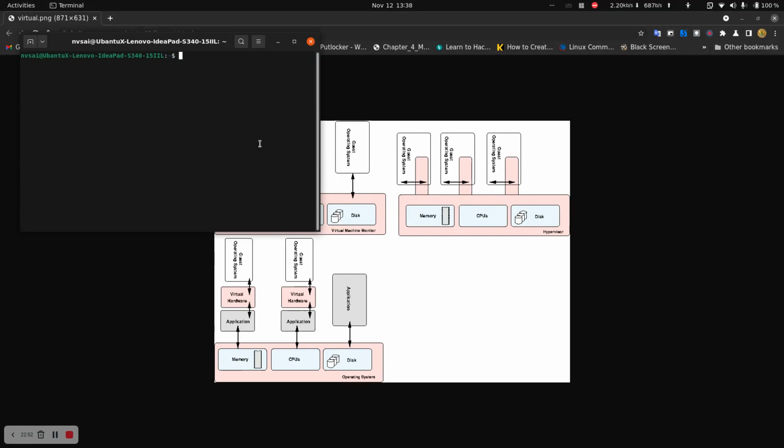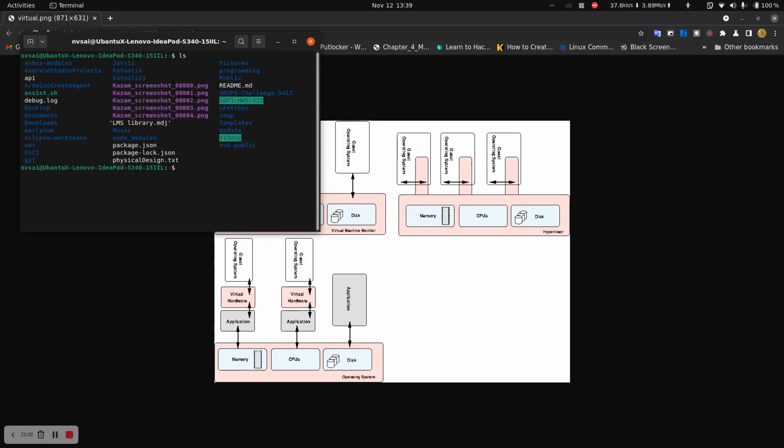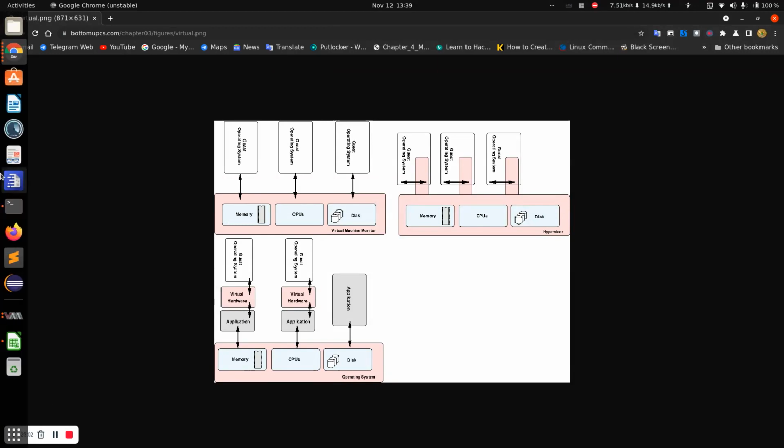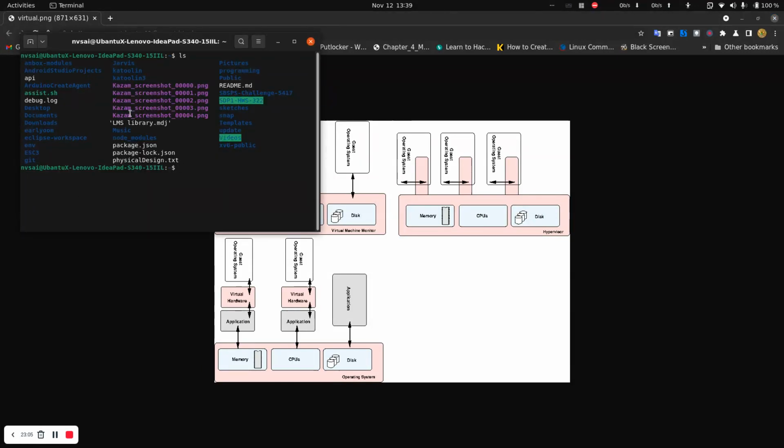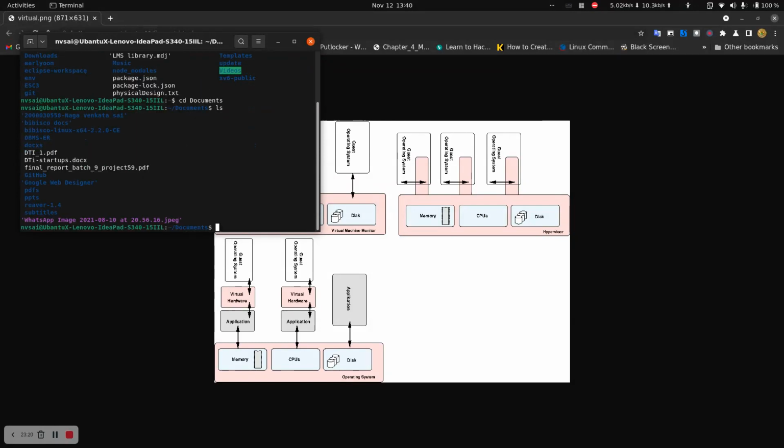Like first we can try to list the directories with ls. Okay, we can clearly see we have some directories. So now I want to change a directory, so I use cd. I want to go to documents, for example, documents. So it is changed. Now again ls. I have some PDF file here. I don't have any text file. Let me create a text file.